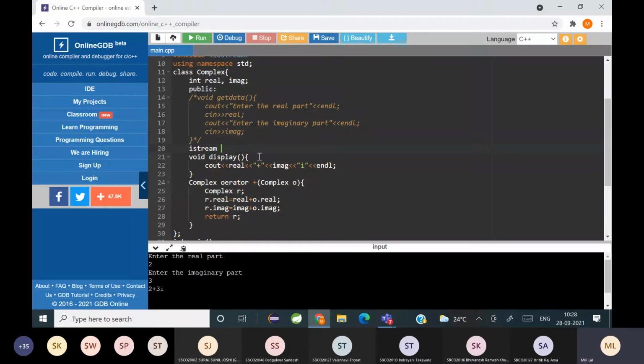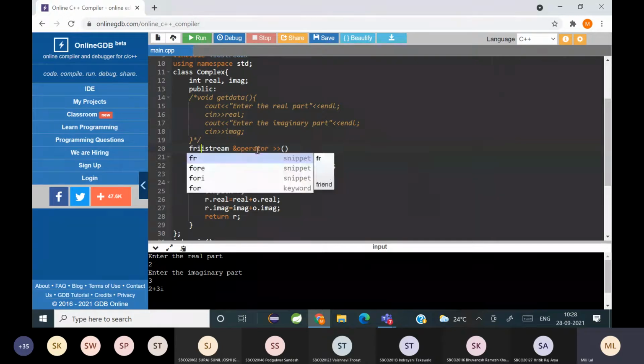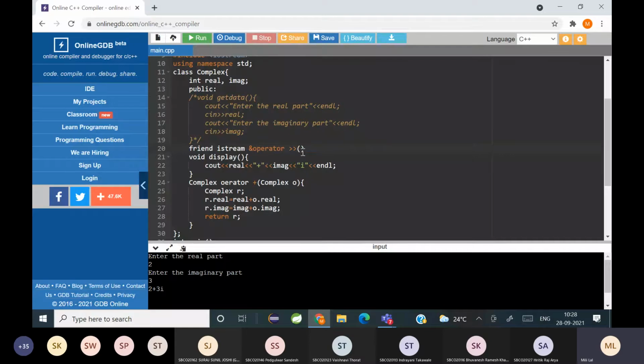So I'll write iStream. Then since I'm going to pass references or addresses, I will write ampersand operator. And which operator am I overloading? I'm overloading the extraction operator, and I have to use a friend function. So the friend keyword has to be used.